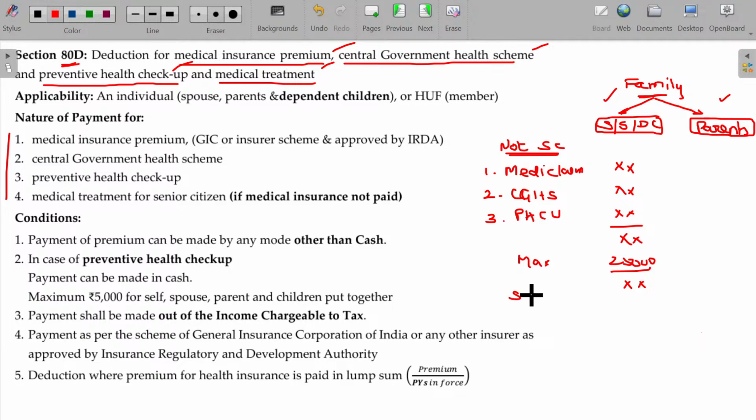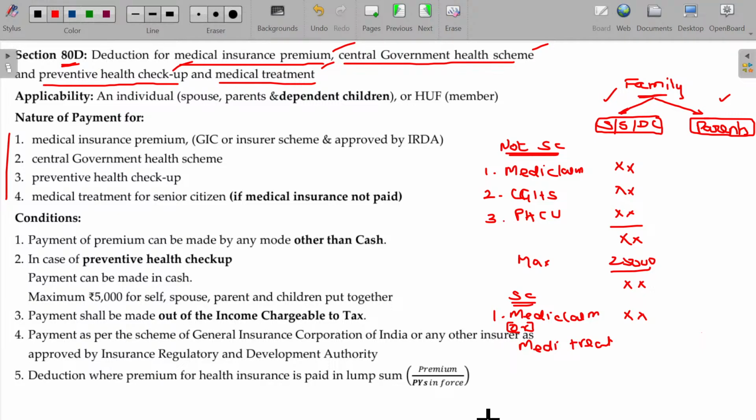Now, in case of a senior citizen, what do we have to do? After calculating that, again find out the mediclaim premium paid for whom? For the senior citizen, or medical treatment of the senior citizen. What does it mean?